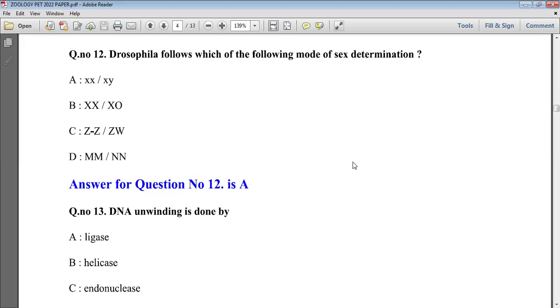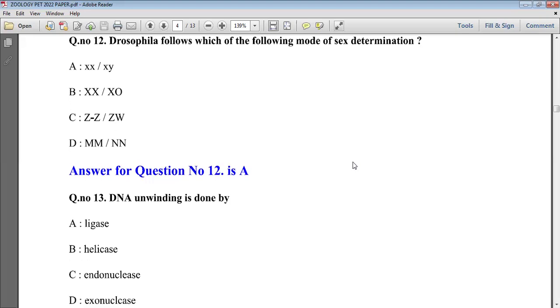Along with this, see option B. This XX and XO type of sex determination system is followed by the grasshopper, and option C, the ZW type of sex determination system, is used for birds. MMNN is not in my study, so we talk about these three. Here, ZZ is used for the male, whereas ZW is for the female.